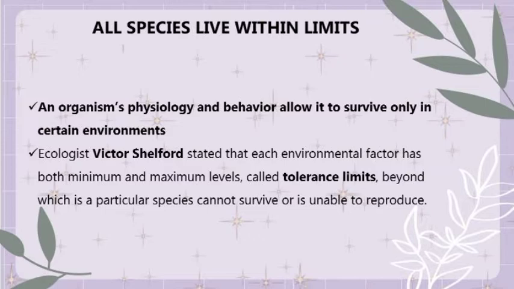So according to ecologist Victor Shelford, each environmental factor has both minimum and maximum levels called tolerance limits, beyond which a particular species cannot survive or is unable to reproduce. So yun yung tinatawag na tolerance limits.